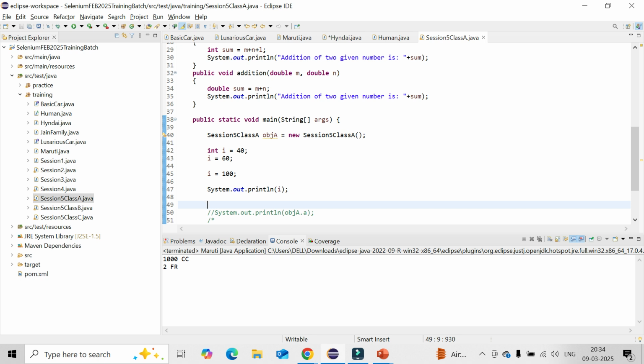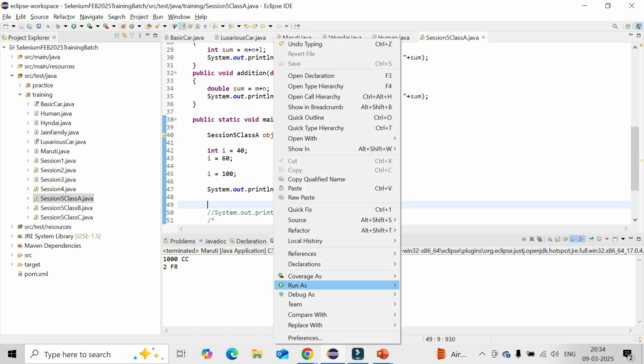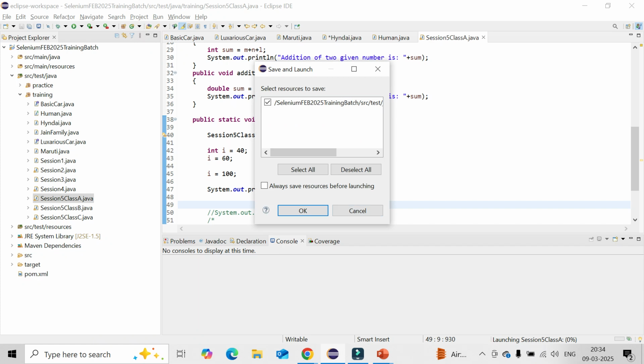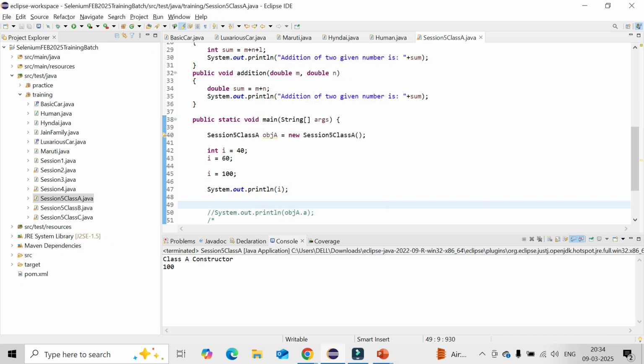Okay. But my condition is that I don't want anyone to change the variable i value, because I'll be calling that value, and in case somebody changes it, my code will fail. So what I can do, simply I can use something called the final keyword for the variable part.